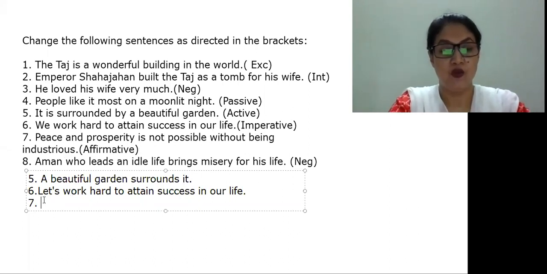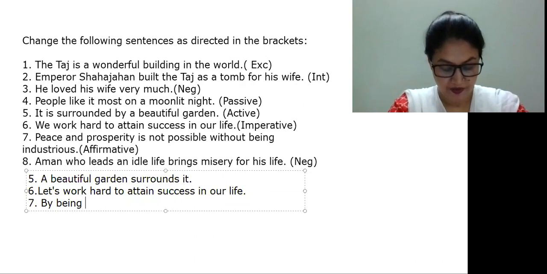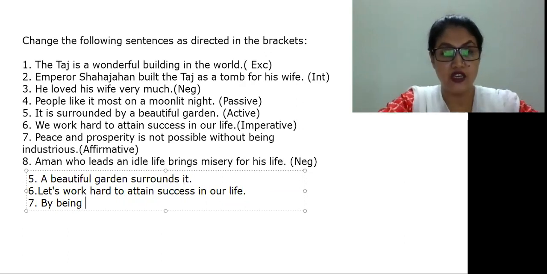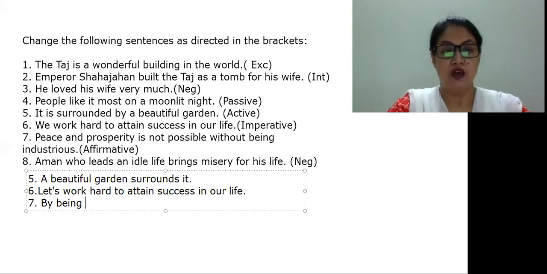As you said, by being industrious. So say the full sentence. By being industrious, peace and prosperity is possible. Is possible. Okay, let me write it first.